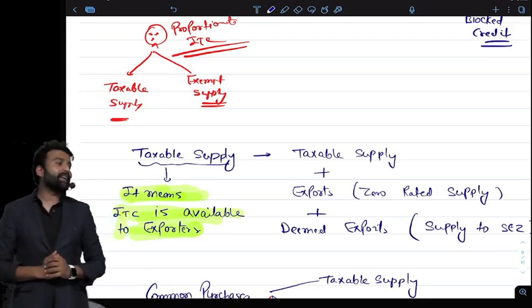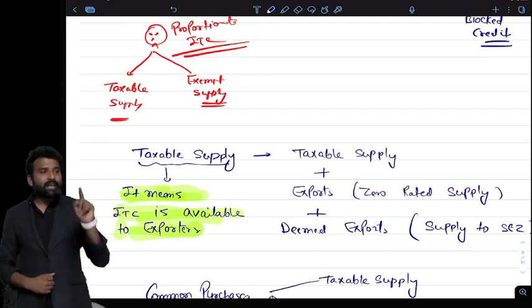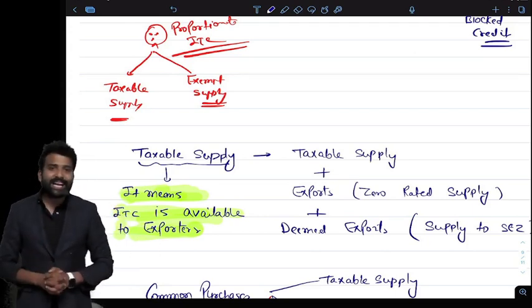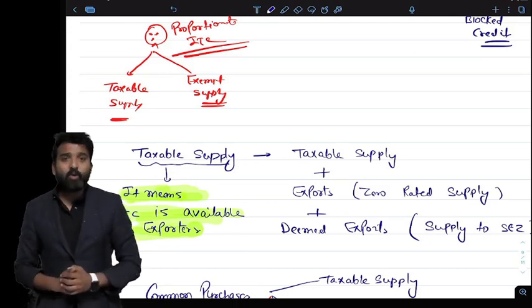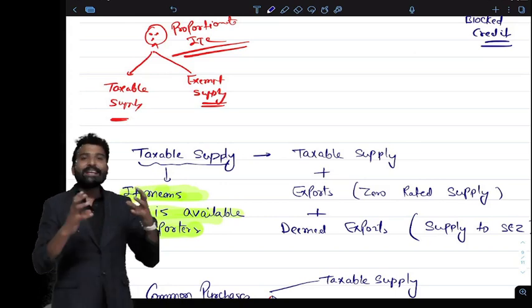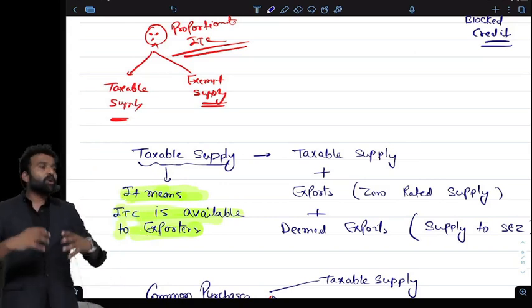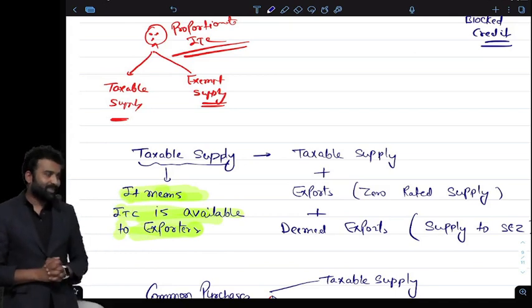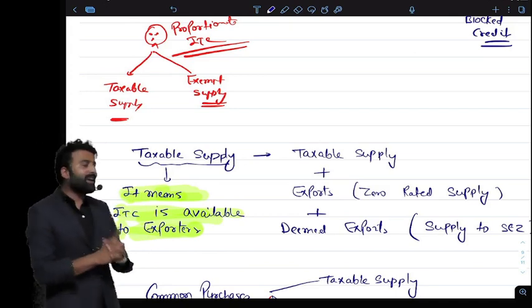Yes, he can claim the credit. And interesting, the credit which is unutilized in his hand, because he is not going to pay any tax, so what about his credit? How can he utilize his credit? If he has any credit and he is an exporter, he cannot use that credit. He can claim refund under section 54.